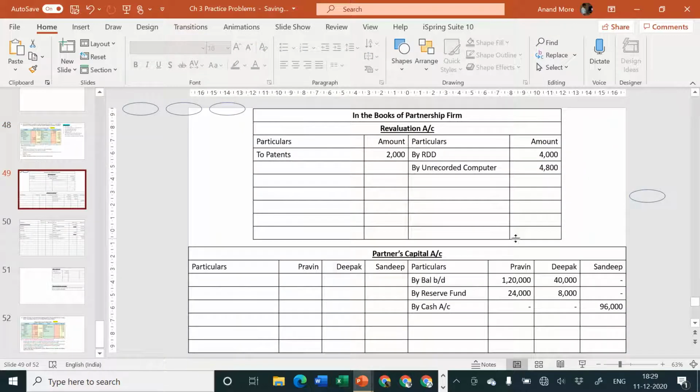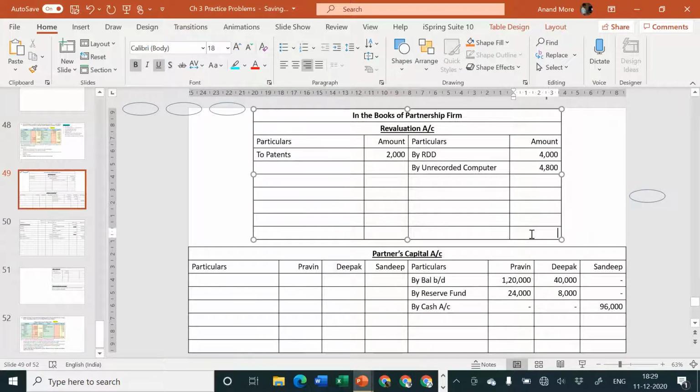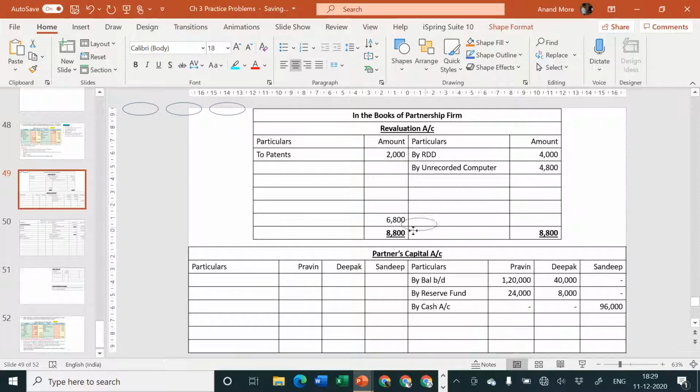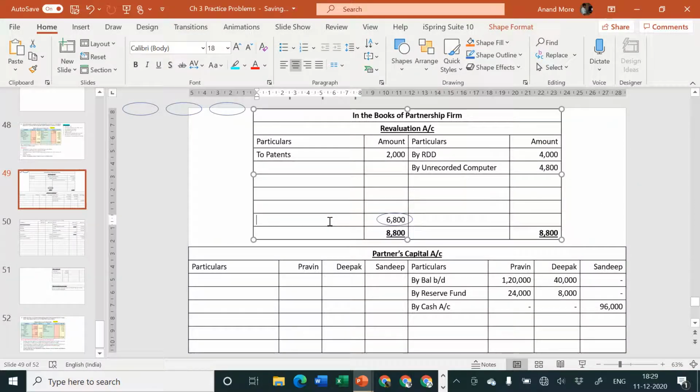Let us see the total. Total is rupees how much? 4,000 plus 4,800 is equal to 8,800. This 8,800 will be considered on the debit side also. Therefore the balancing figure is coming as rupees 6,800. This 6,800 is to be transferred to old partners' capital in their old profit sharing ratio, and old partners are Deepak